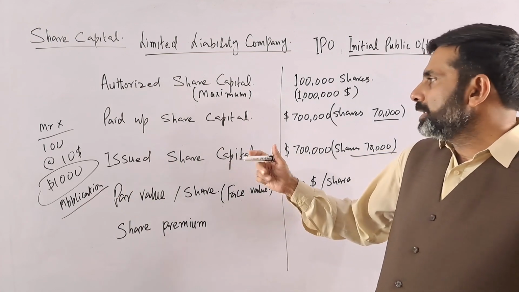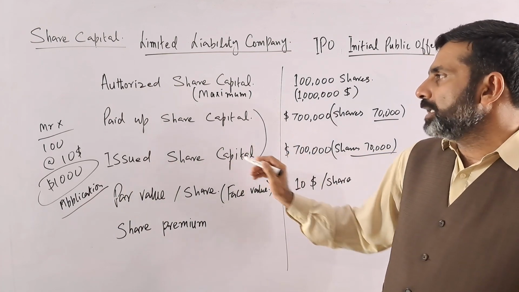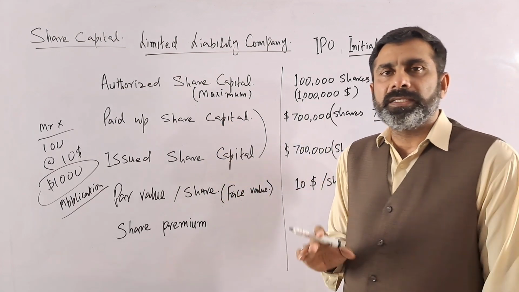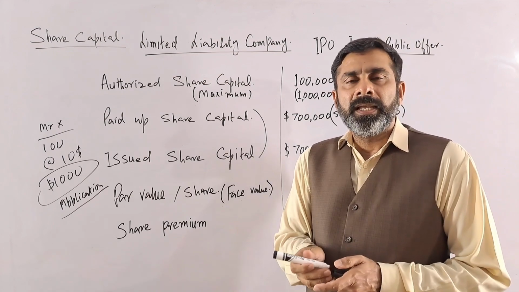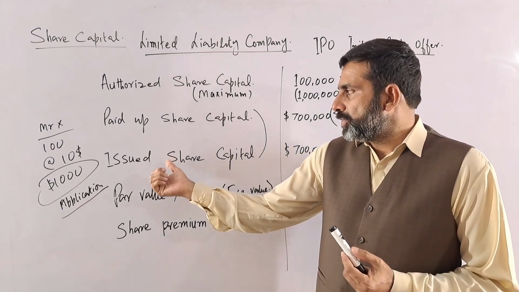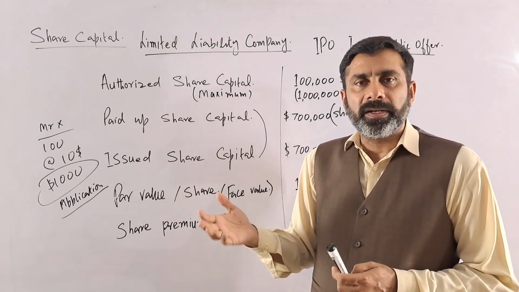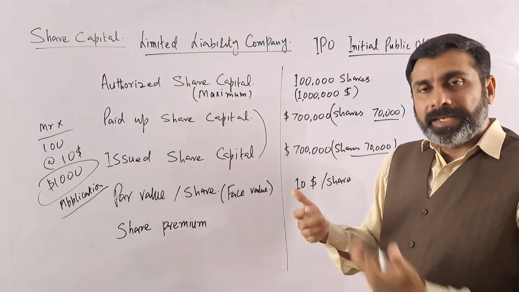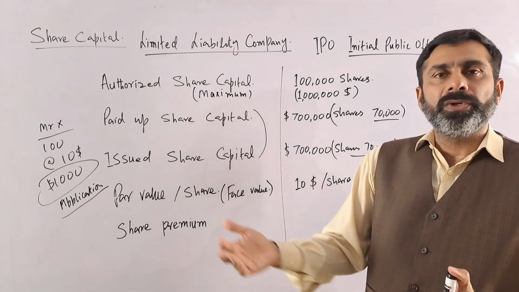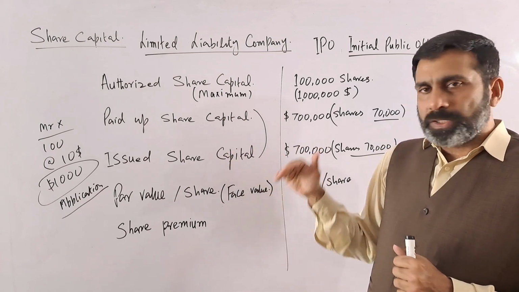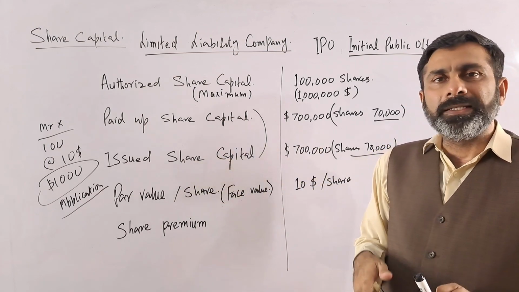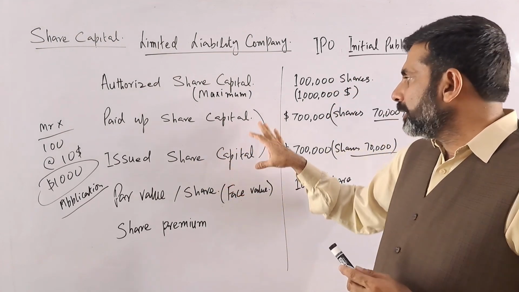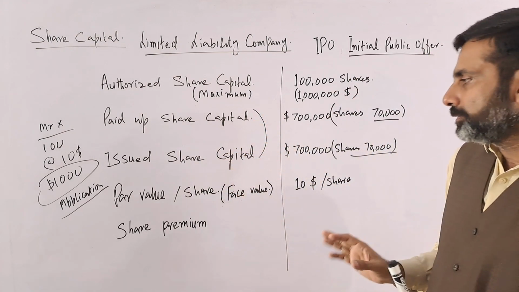So this will be considered, in most of the cases, the issued and paid up capital of the company, and in most of the cases it is the same. There are some instances where there are differences in the issued capital and the paid up capital, because in some countries it is allowed that, for example, if the par value is 10, you can pay $8 or $7 and later on you can pay the rest. So there is a possibility that the paid up capital and issued capital are not the same, but in most instances they are normally the same.